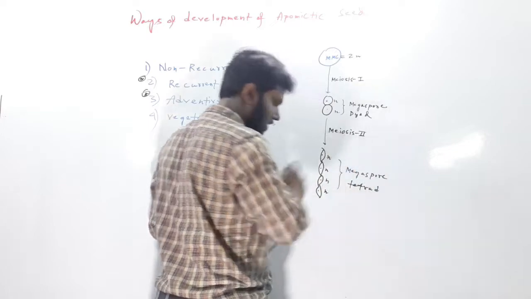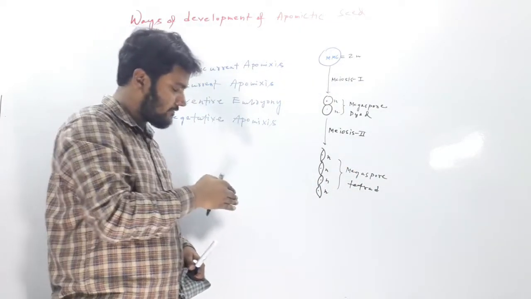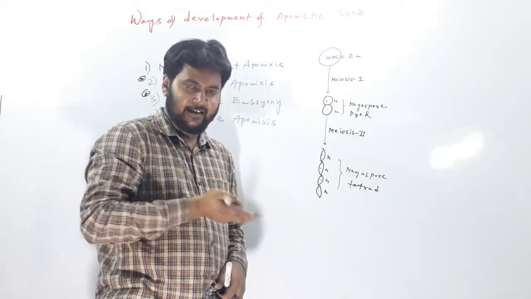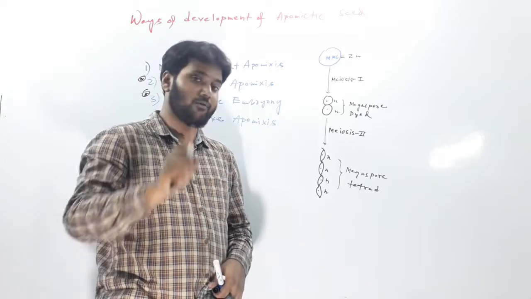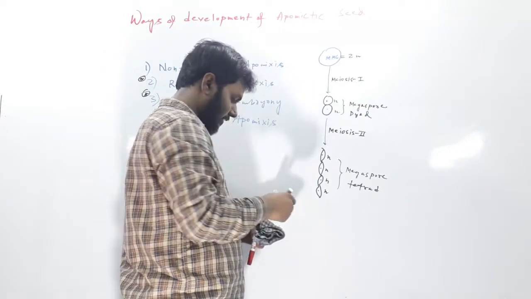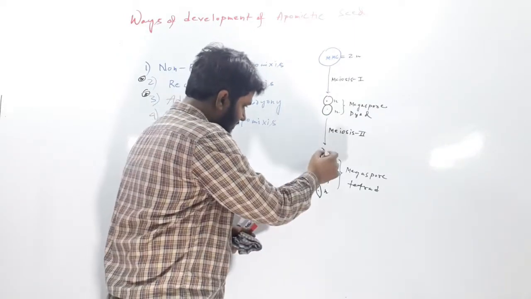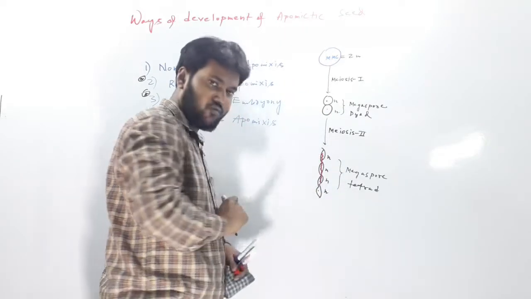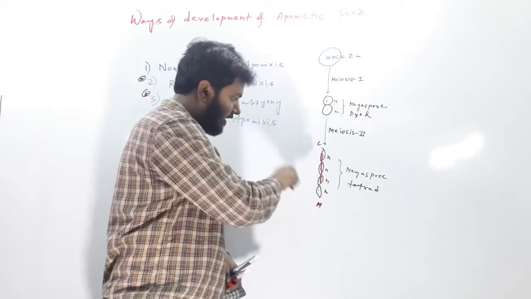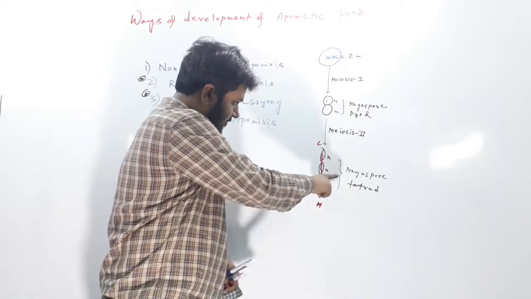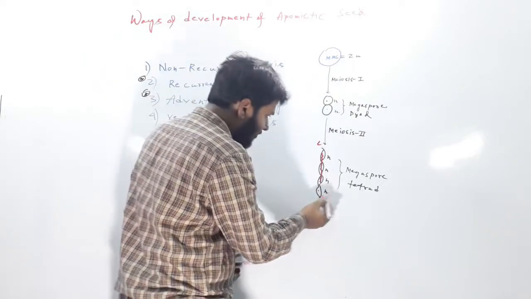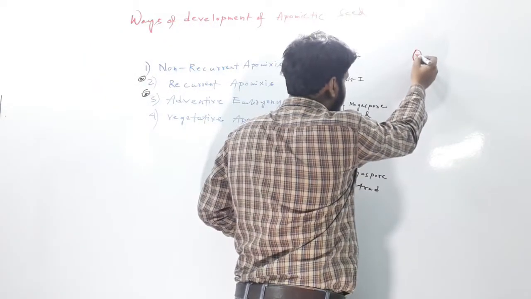You all know that among this megaspore tetrad, 3 will degenerate, those at the chalazal end, and 1 at the micropylar end will be retained, and that will develop into the embryo sac. For example, we consider that the upper 3 will degenerate and the lower one is at the end of the micropyle, and this is the chalazal end. So the micropylar-ended megaspore will survive and form the embryo sac. How will it form? Let's take it. This is our megaspore.